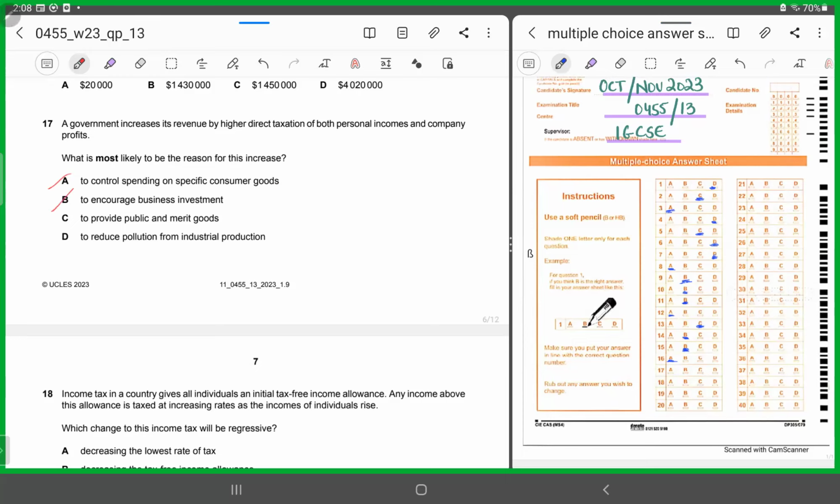C says to provide for public and merit goods. Yes, that's the correct answer. Why? Because imposing direct taxes is one way that the government intends to raise revenue for its provision of public and merit goods, right? Why? Because we all know that merit goods were what? Goods which government considers that consumers will not appreciate how beneficial they are. And if left to the market forces, they are always going to be underconsumed, right? Examples were healthcare and education.